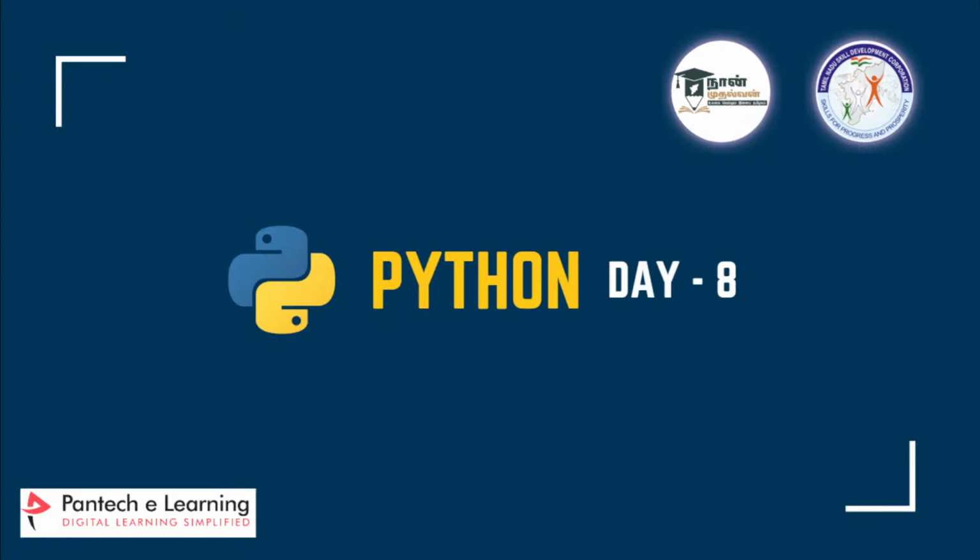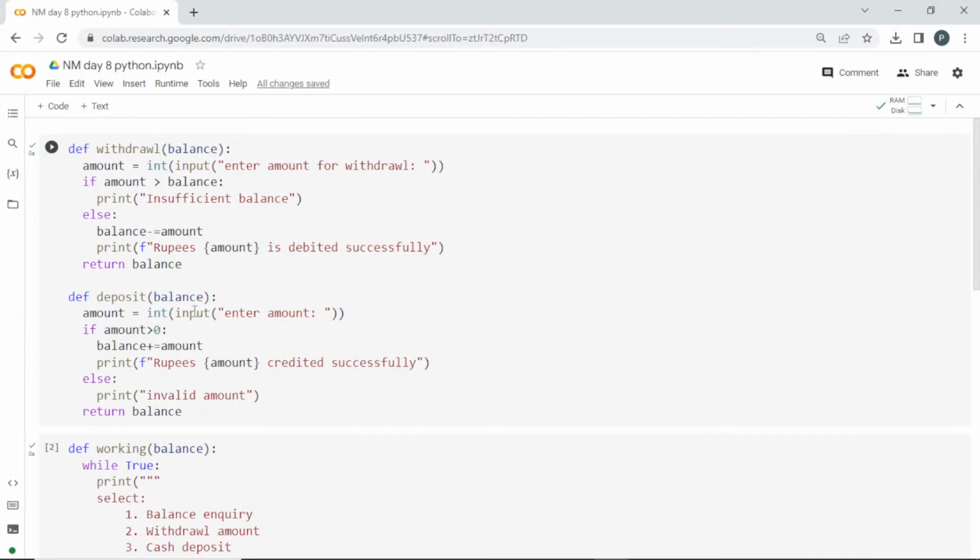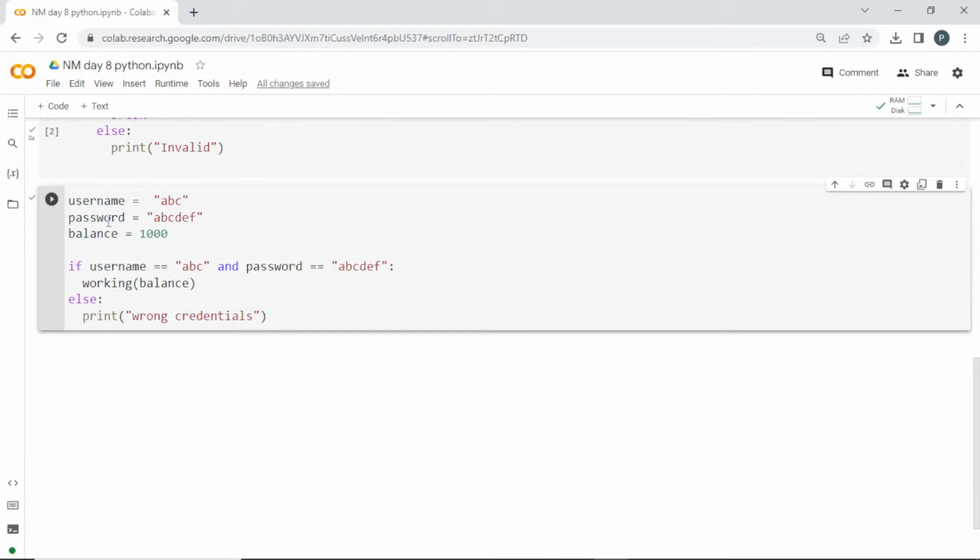So we'll start with today's class. I'll start with the code which we saw yesterday. So I'll explain you once again. See here, we are setting some username and password. You can get it from the user and verify also. So I'm checking whether the username is this and the password is this, and we are using an AND operator. If both are correct, then I'm going to allow the user to go into this function which is known as working, and I'll be using this balance variable to work inside this. So I'll be passing that inside. Or else if he entered any wrong details, then I'm going to print, okay, wrong credentials.